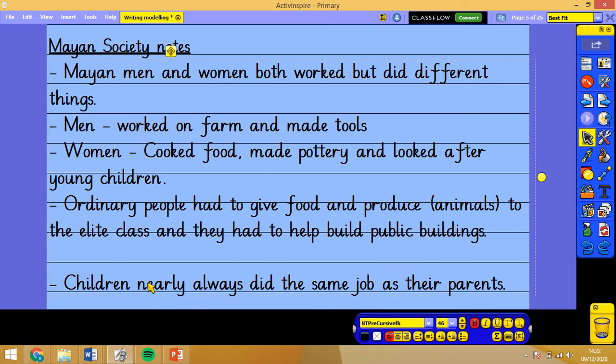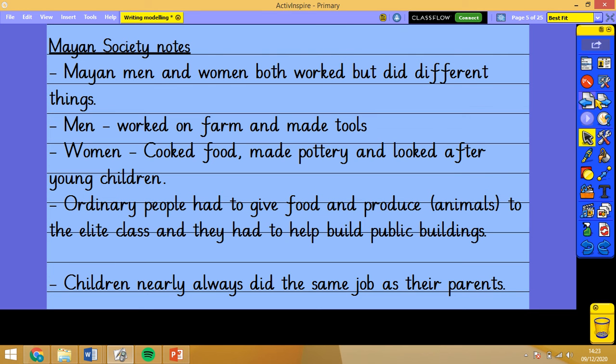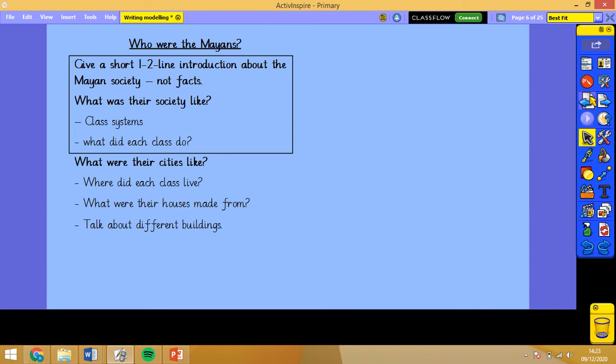And then children nearly always did the same job as their parents. So if you were born in a lower class, you stayed a lower class. Nobody just became king. The king's son would become king next, or the king's daughter would become queen next. Right, so there are our notes. Just pause the video and have a read through your notes.